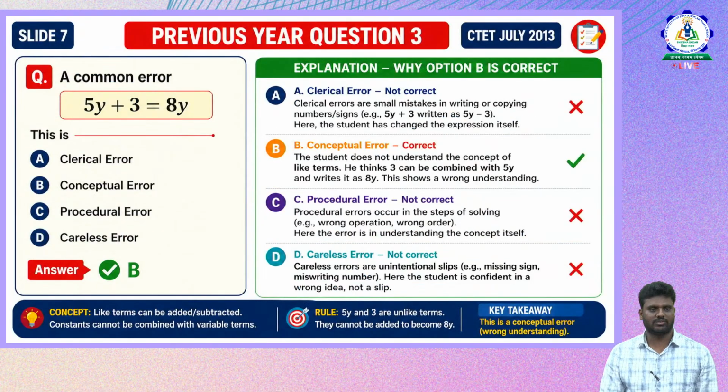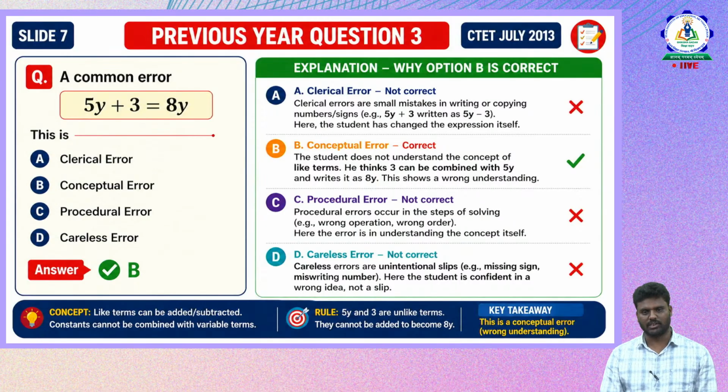Now the next question is a common error: 5y plus 3 is equal to 8y. So this is dash. Option A is a clerical error, option B is a conceptual error, option C is the procedural error, option D is the careless error. Now the question has given a common error committed by students, and we need to identify what kind of error it is, the types of error. Whether it is a clerical error, a conceptual error, a procedural error, or a careless error.